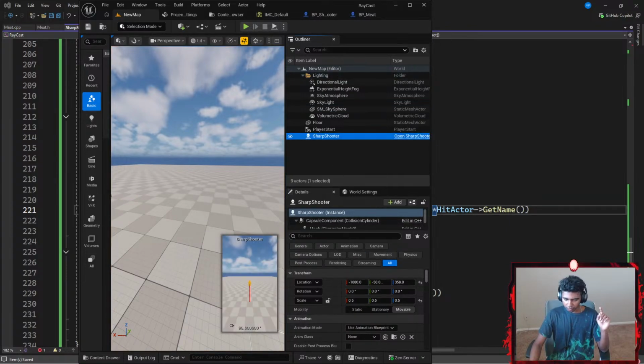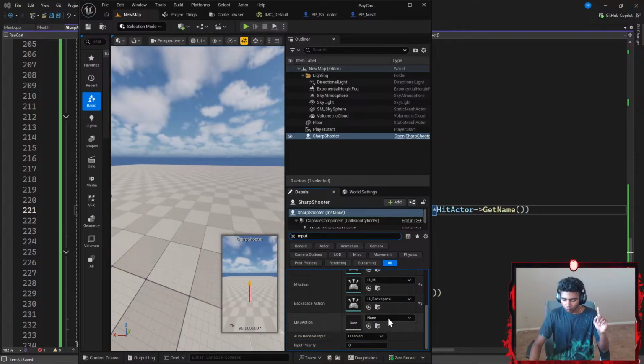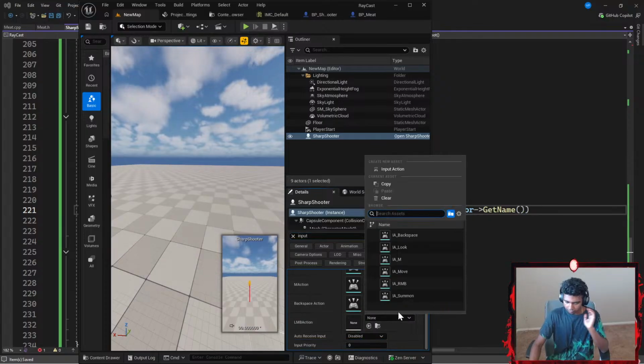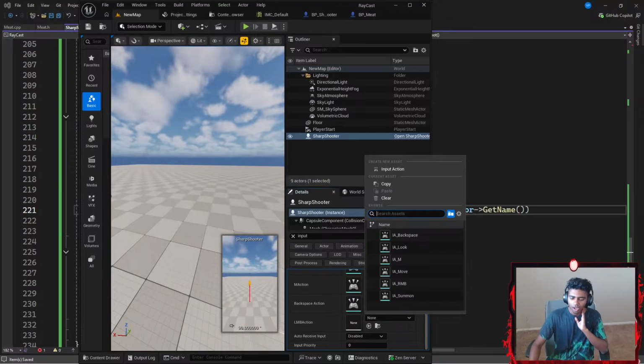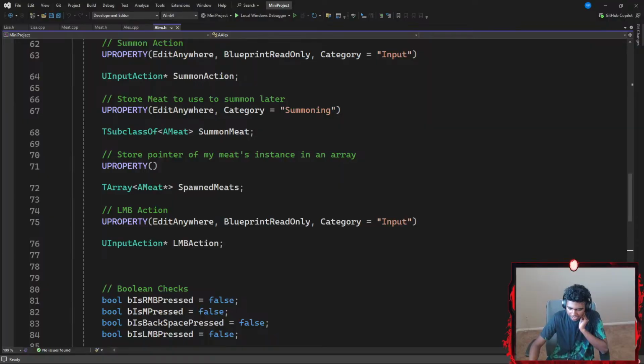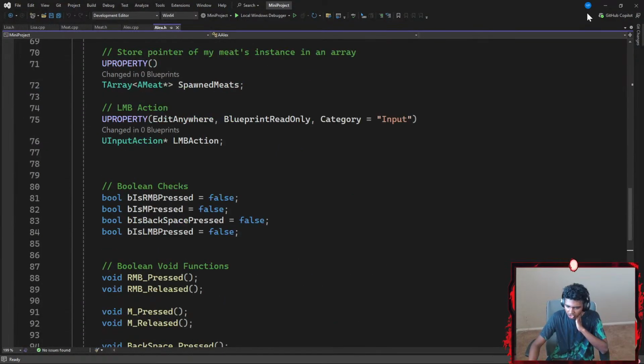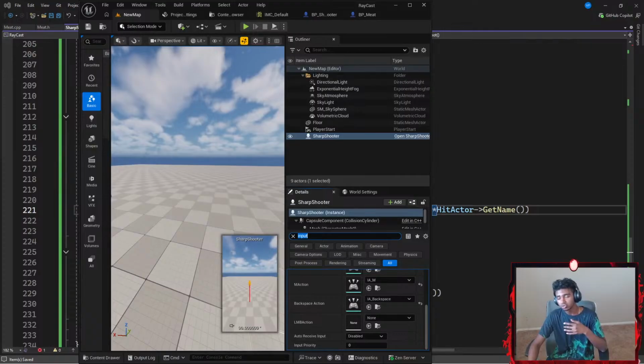And then let's click my SharpShooter and type something like input. Now, magically in my input, I'm going to get one empty input called LMB action. Do I need one for my shoot action? Let me think. I might actually need one for my shoot action. Let me just go ahead and grab my project up here. Let's go to my header files. Okay, so in my header files, I have LMB action, summon action, blah, blah. Honestly, I might not need a shoot action because LMB action is associated with the shoot action.